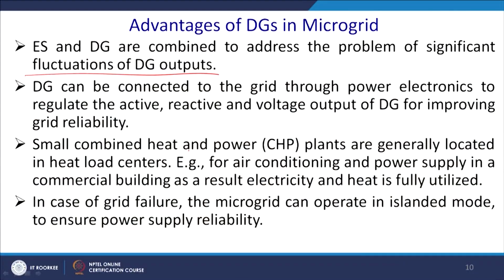Small combined heat and power plants are generally located in the heat load center. For example, air conditioning and power supply in a commercial building, where electricity and heat are fully utilized. So, that is something you have to keep in mind. In case of grid failure, a microgrid can operate in islanding mode, which is quite important to ensure power supply reliability, mostly to the critical load.